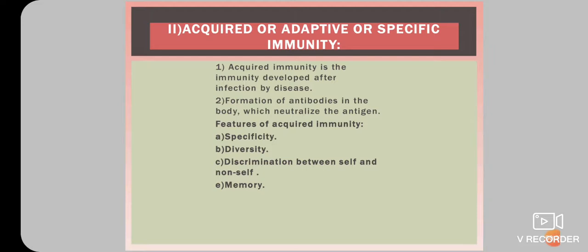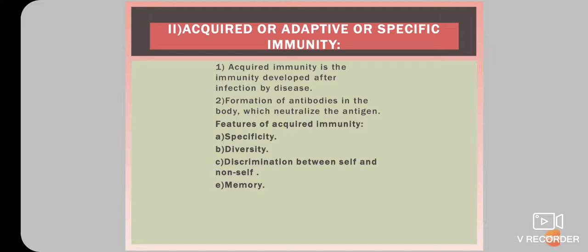This type of immunity is developed after infection by diseases. It means when a particular pathogen or toxin enters our body, that is when this adaptive or acquired immunity is developed.